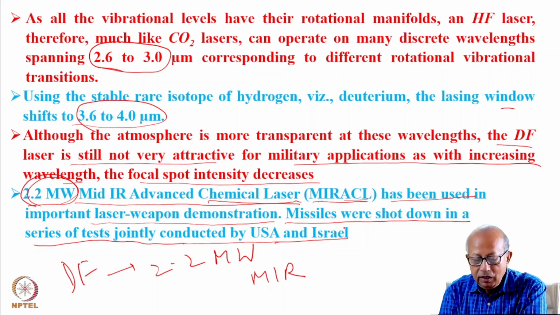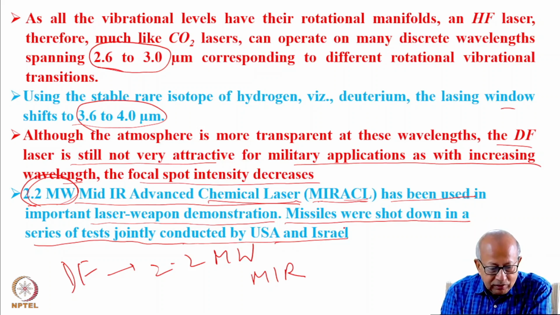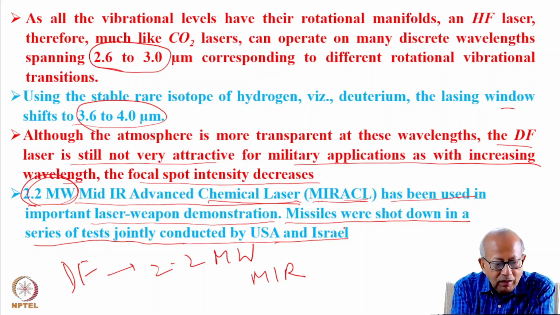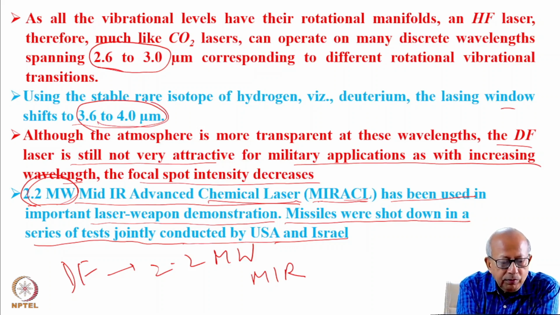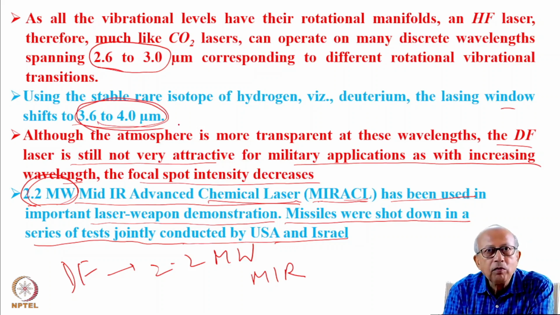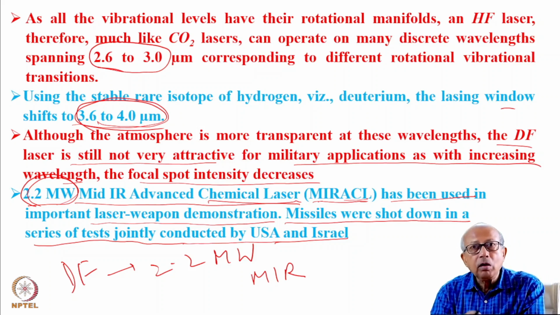However, I said that this 3.624 micron wavelength is much too large because of focusability; this high wavelength emission from the DF laser cannot be very well focused.